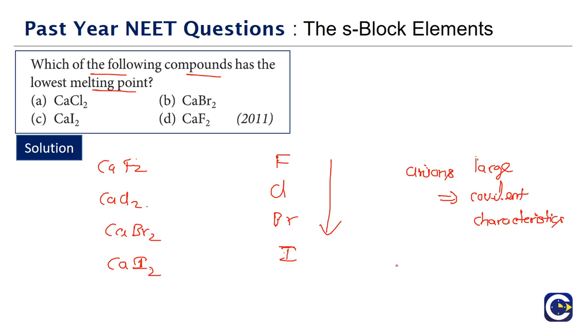Here, on the cation side, everything is the same. Calcium, everywhere it is calcium. The only comparison will come in terms of the anion. So when the anion size is large, as per Fajan's rules.